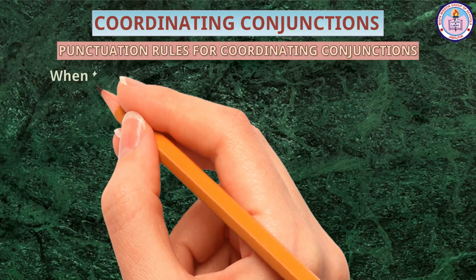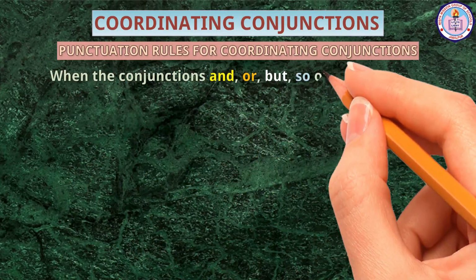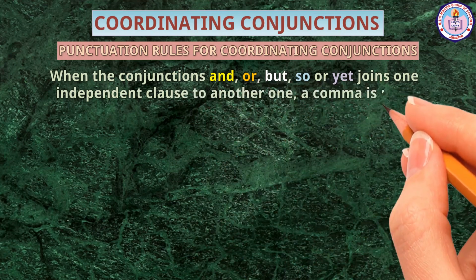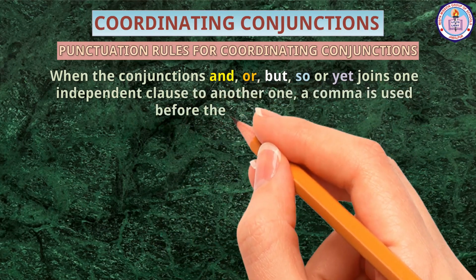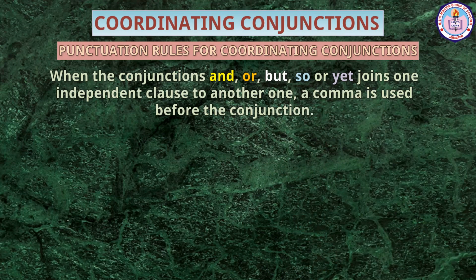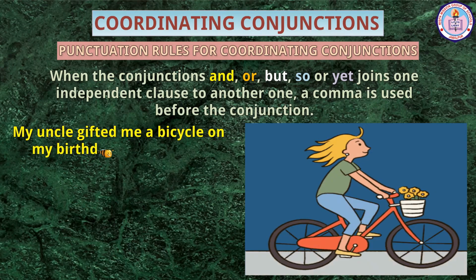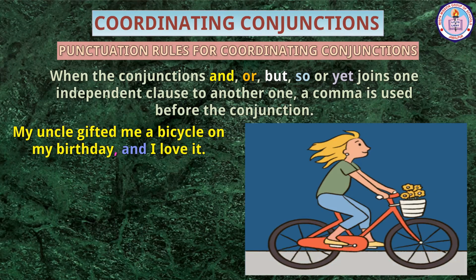When the conjunctions and, or, but, so, or yet join one independent clause to another one, a comma is used before the conjunction. For example, my uncle gifted me a bicycle on my birthday, and I love it.